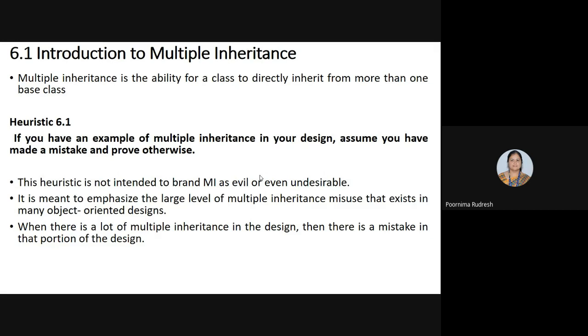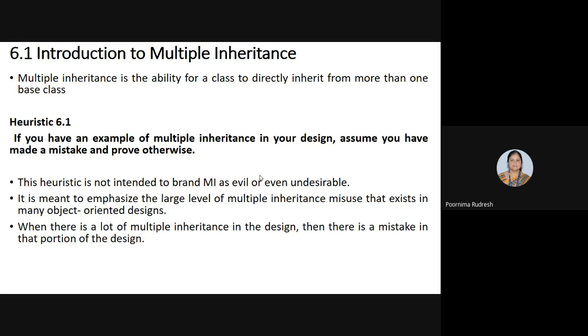Here you are going to study multiple inheritance. What is multiple inheritance, and how does it differ from single inheritance? Previously, in the previous chapter, you studied single inheritance. Today you are going to study multiple inheritance. First we'll see what multiple inheritance is, then how it differs from single inheritance.